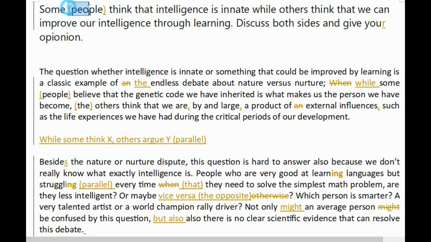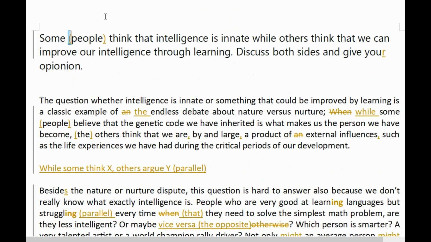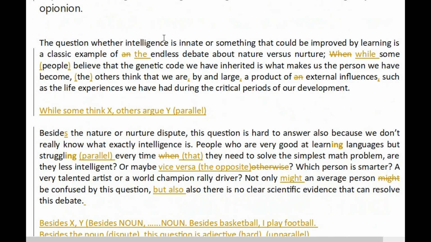Some think while others think. And you don't actually need the people. You can use some as a pronoun. Now, you can also use some as a determiner, and so some people is correct. But sometimes simplifying sentences is a good thing, and so that's just something I'd say. But I know that that's not the student's work. That is the title, the question he has to answer.